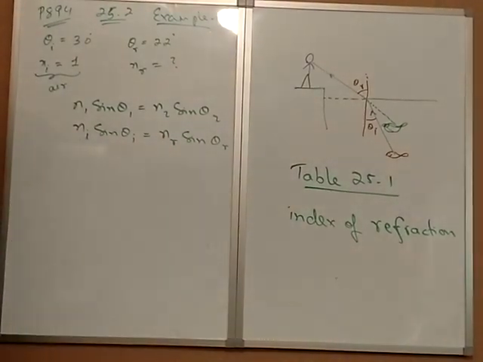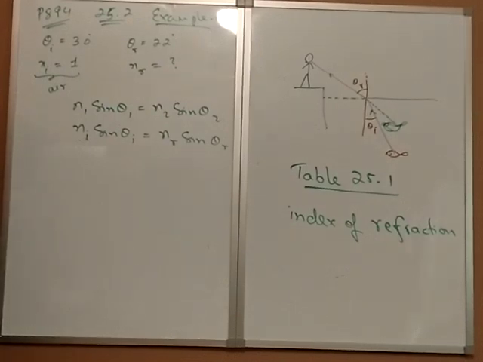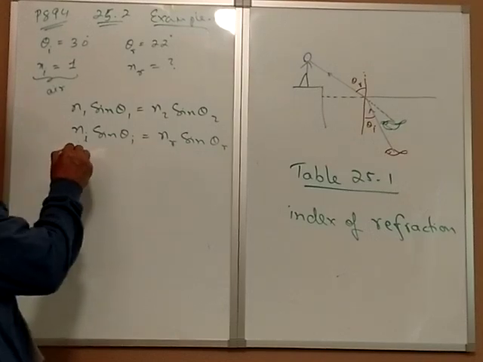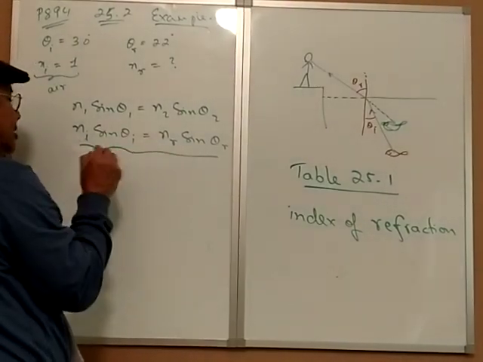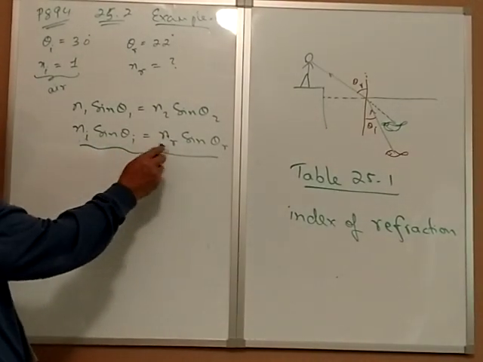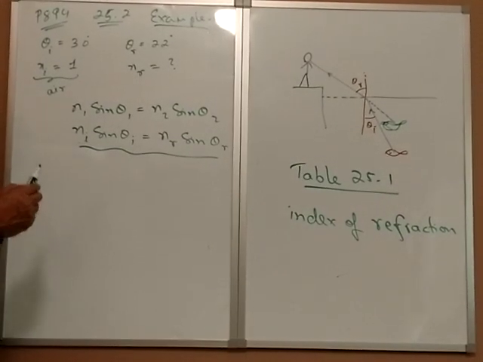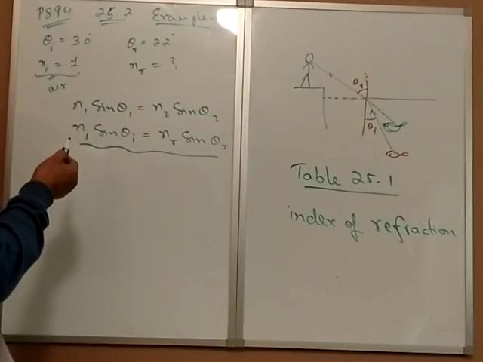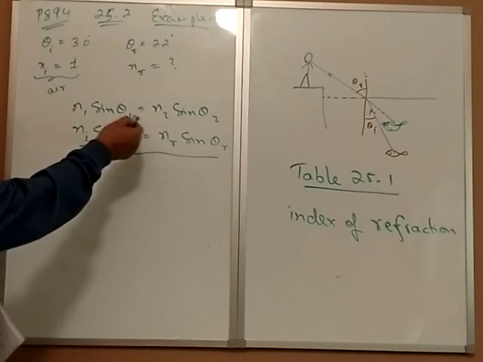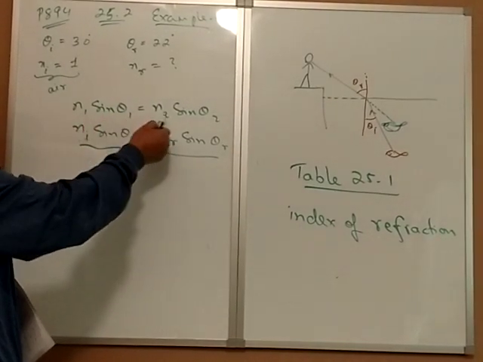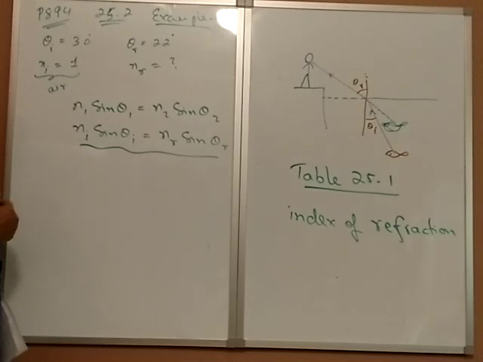As long as you remember one of them, that's fine. Just don't get mixed up. I prefer you to use this because then you'll remember this is incident, this is refracted. But if you can remember, that's fine. N1 sine theta 1, N2 sine theta 2, that's also fine.